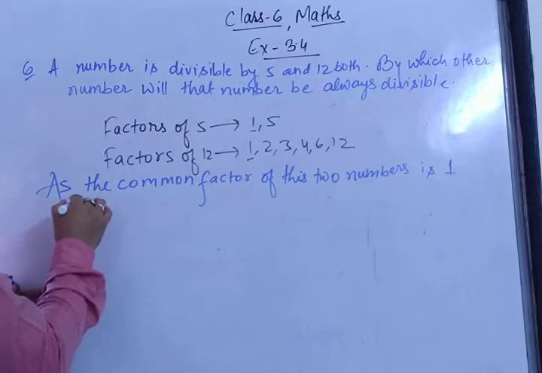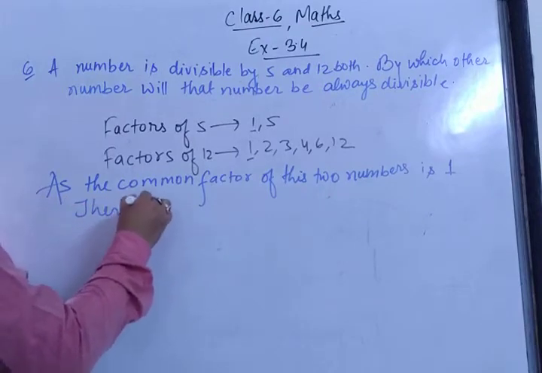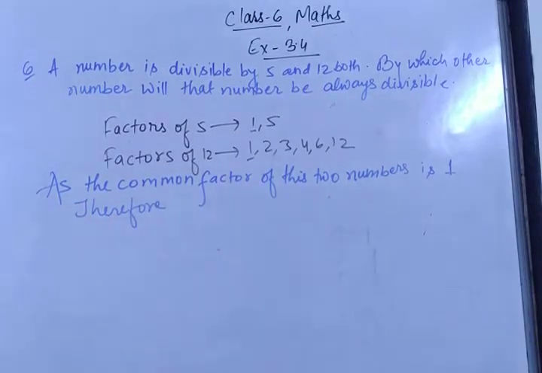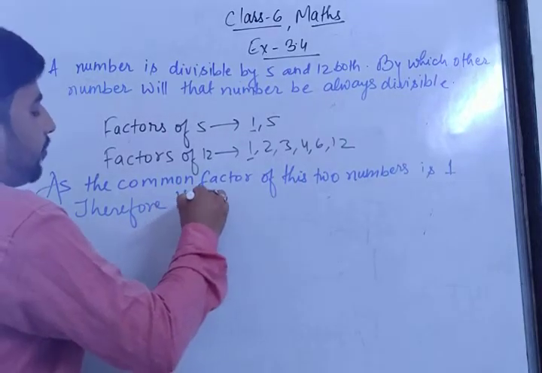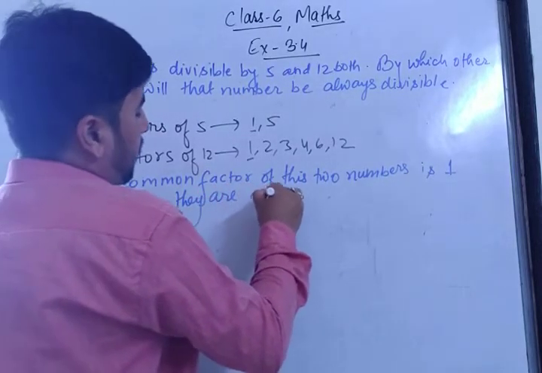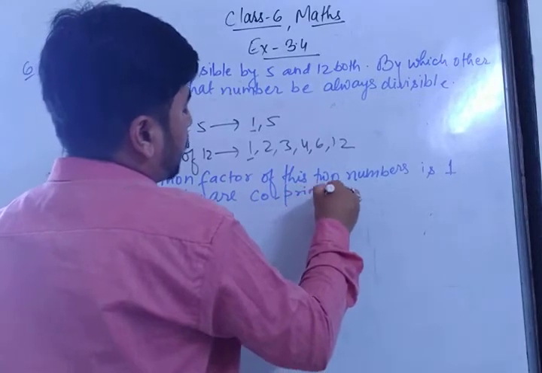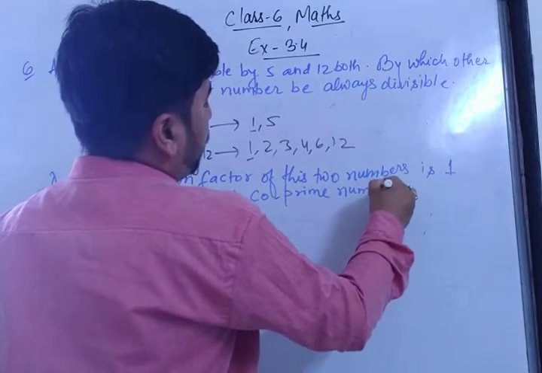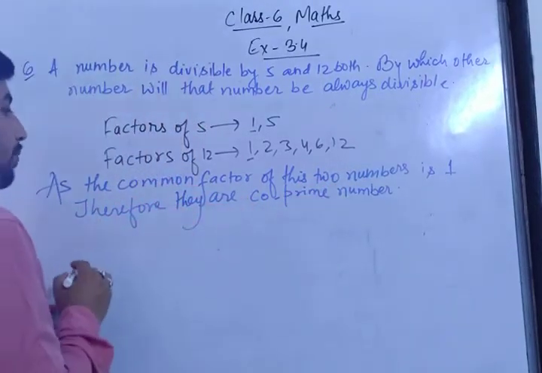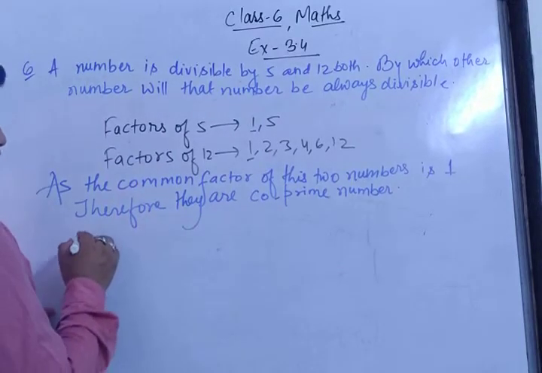Therefore, if they are having only one common factor, which numbers are these? Therefore they are co-prime numbers, as in the previous question. And the number will also be divisible by the product of the numbers.